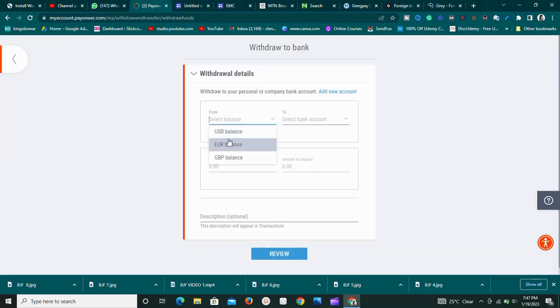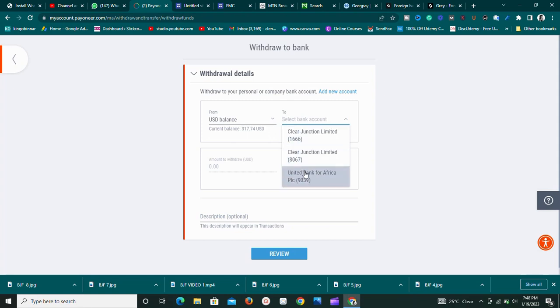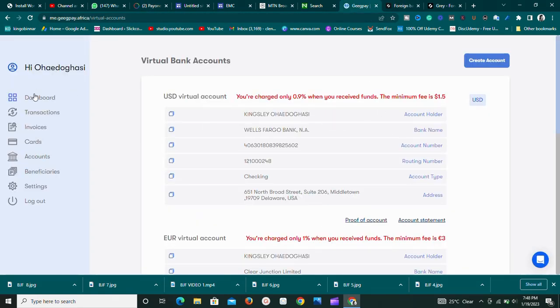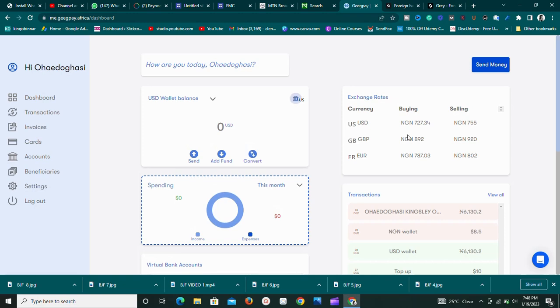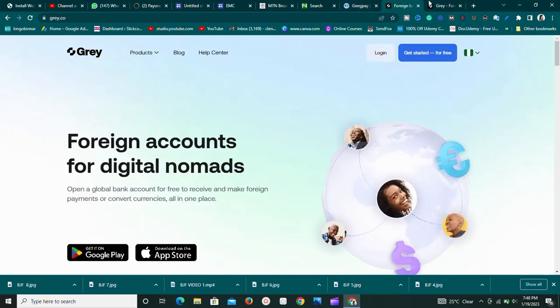All I need to do is select the balance, select the money, select the bank account I want to withdraw it to, and select how much I want to send out. You can just say maximum and you're going to see the total cost, and you can then forward this money from Payoneer into GeekPay. Once the money hits GeekPay, you can take advantage of this black market rate of 727, sell it and make your profit. The same thing with Grail.